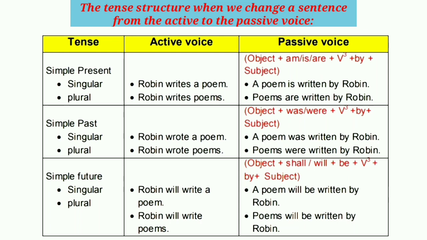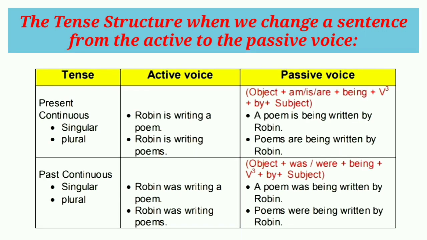Let's see the example. In the simple present tense, Robin writes a poem. A poem is written by Robin. Robin writes poems. Poems are written by Robin. In the simple past tense, Robin wrote a poem. A poem was written by Robin. Robin wrote poems. Poems were written by Robin. In the simple future tense, Robin will write a poem. A poem will be written by Robin. Robin will write poems. Poems will be written by Robin.